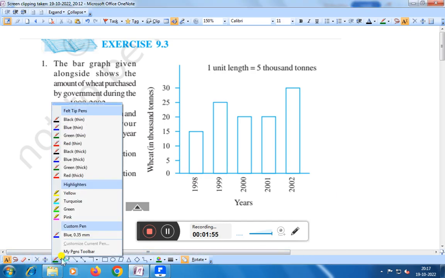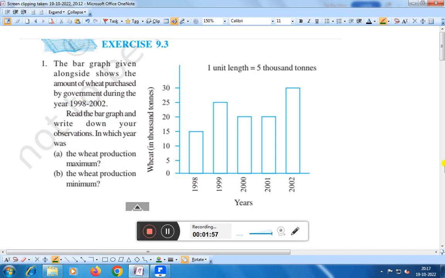Here you see the bar graph, that is in 2002.